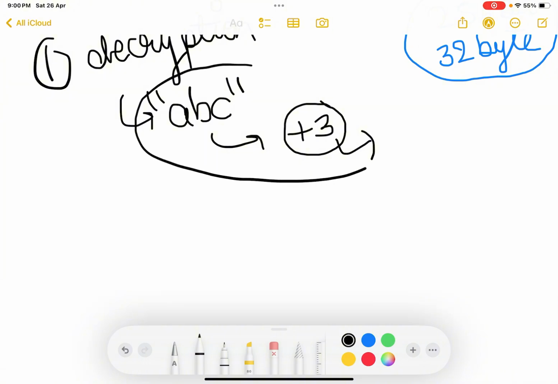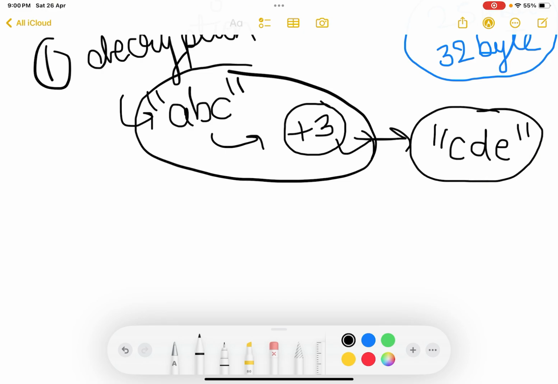So this whole thing was sent, and after converting it by plus 3, the original message ABC used to look like DEF. Because of it, if anyone on the way got the message, they would not be able to see what the actual message was, because it was encrypted by Caesar cipher.